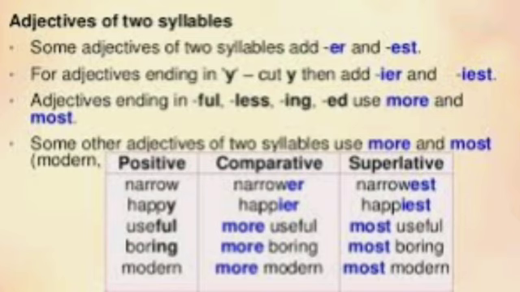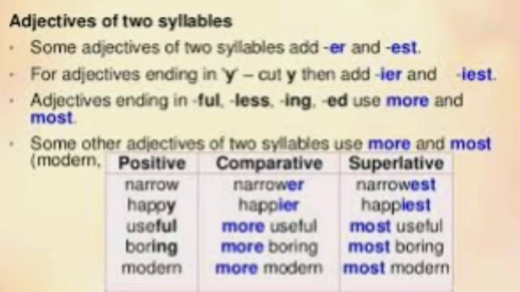Rule number 2, adjectives of 2 syllables. If adjectives have 2 syllables, we have to add er to the comparative and est to the superlative. For adjectives ending in y, we have to cut y, then we need to add ier to the comparative and iest to the superlative. Adjectives ending in full, less, ing and ed, we need to use more and most to form